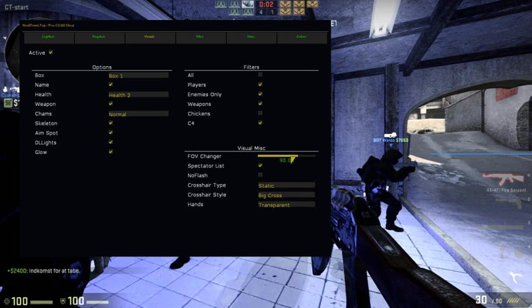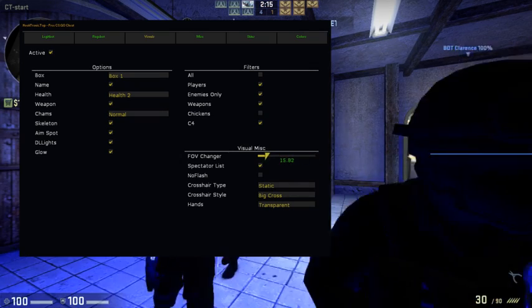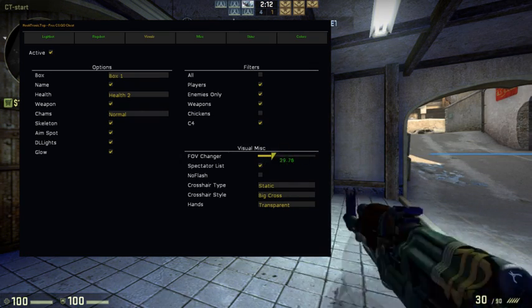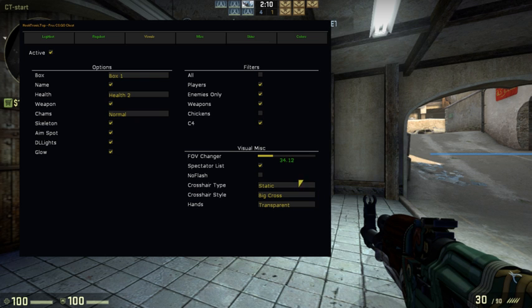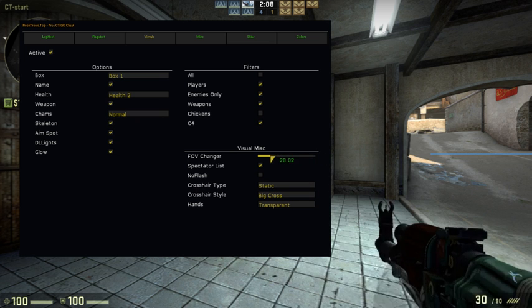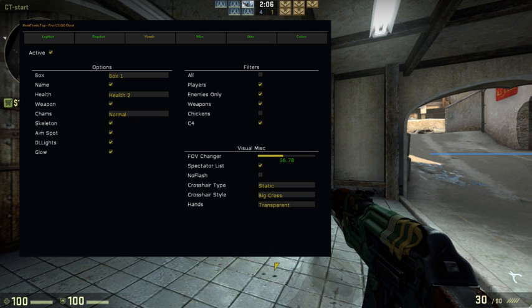FOV changer is this. Bomb. You can do this. If you look at my gun here, you can see like this. That's what you can do. No flash, you can't be flashed. And this is just your crosshair, and this is your hand, so I have my hand hidden, so yeah. And spectator list, so you can see who is spectating you, like admin or something. You can see it.